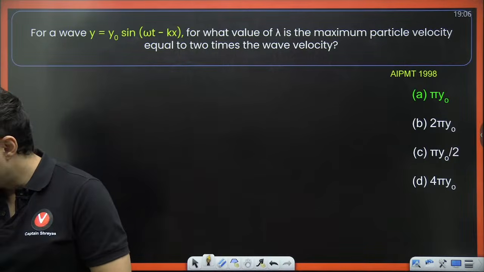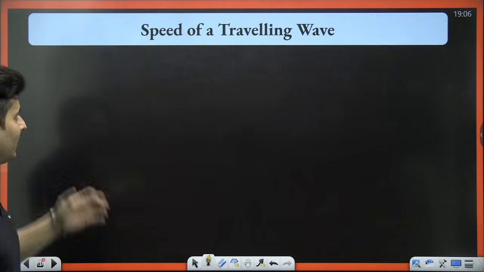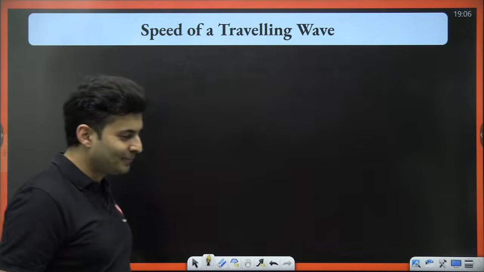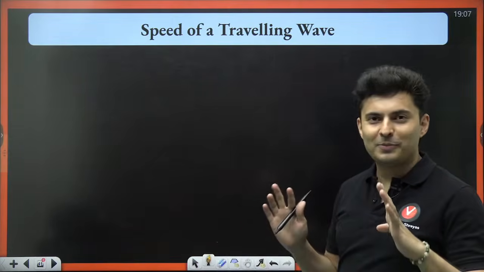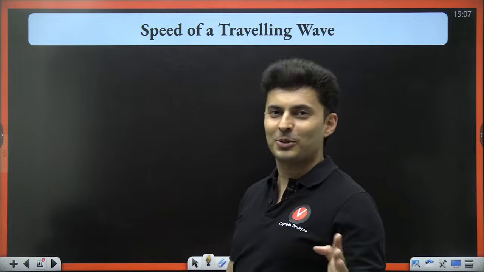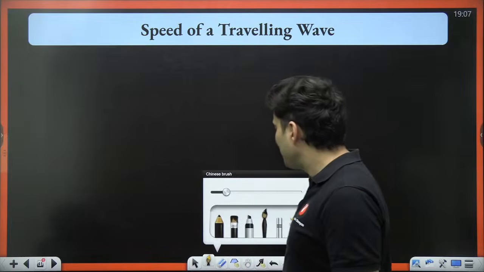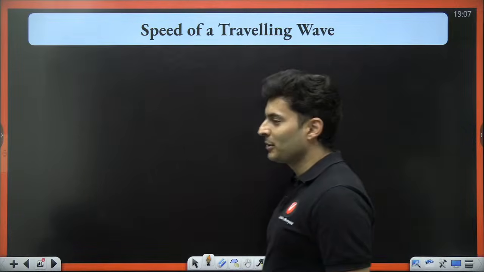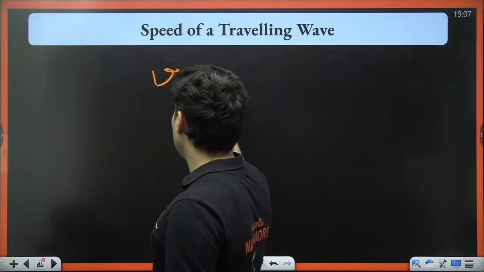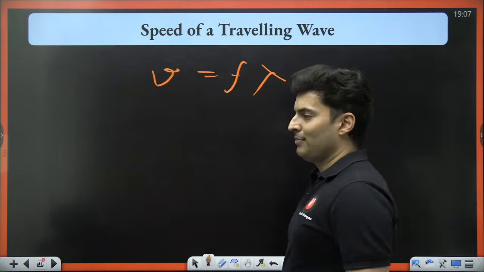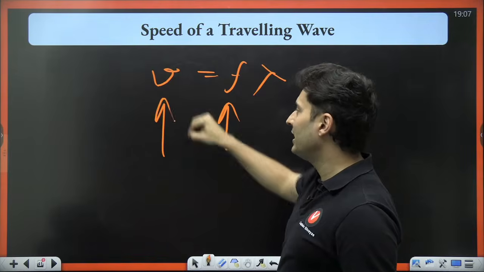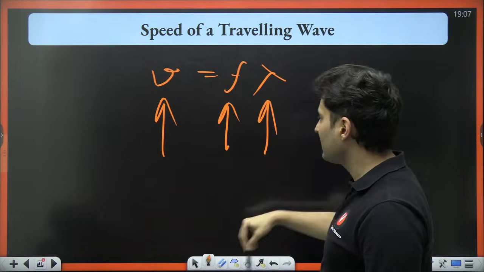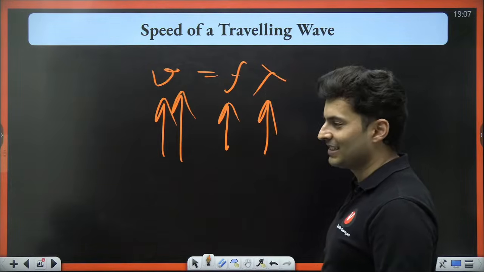Cool. All right. Let's move on to the next one, and that is speed of a wave. Now, this is so important because many teachers don't discuss this and many students also don't know this. I ask many students, what is the speed of a wave dependent on? And many students say that, sir, if frequency increases, then the wave speed will increase. If wavelength increases, then the wave speed increases.